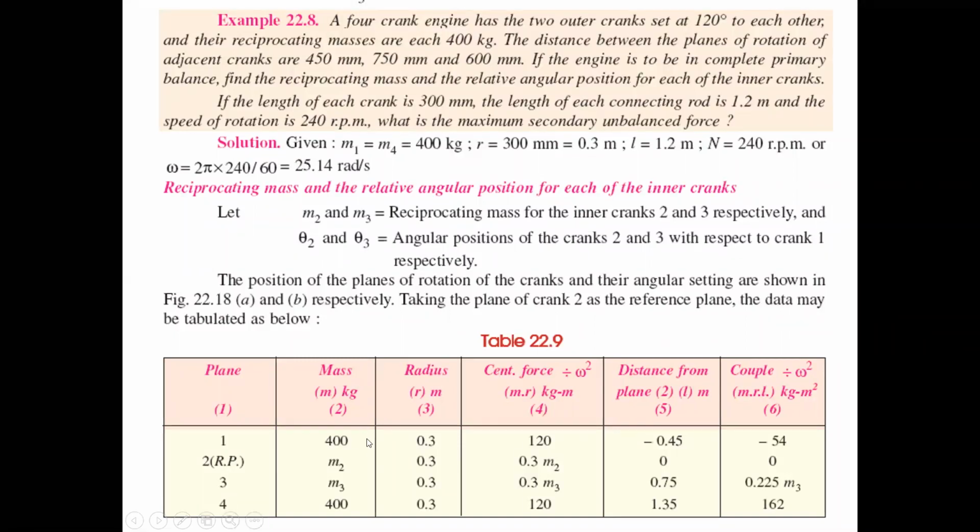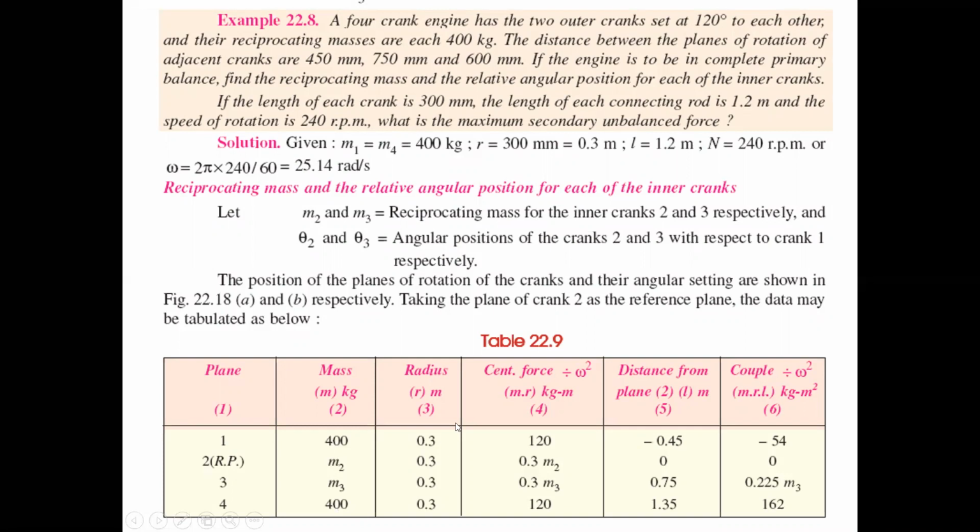For masses, the reciprocating masses are given. The first and last cranks are 400 and 400, and the other two, m2 and m3, are unknowns.